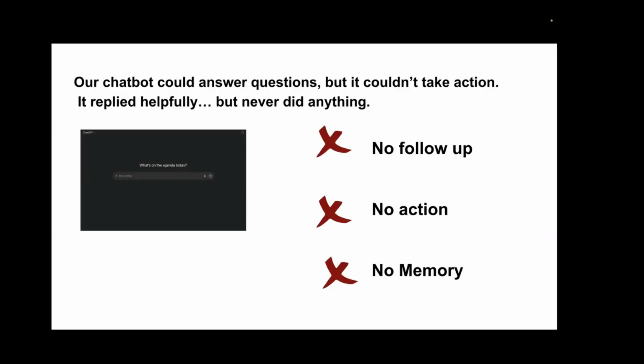But the chatbot answered our questions, yet it had no conversation context in the beginning. It wasn't able to perform actions. It had no memory. You had to ask a question several times.